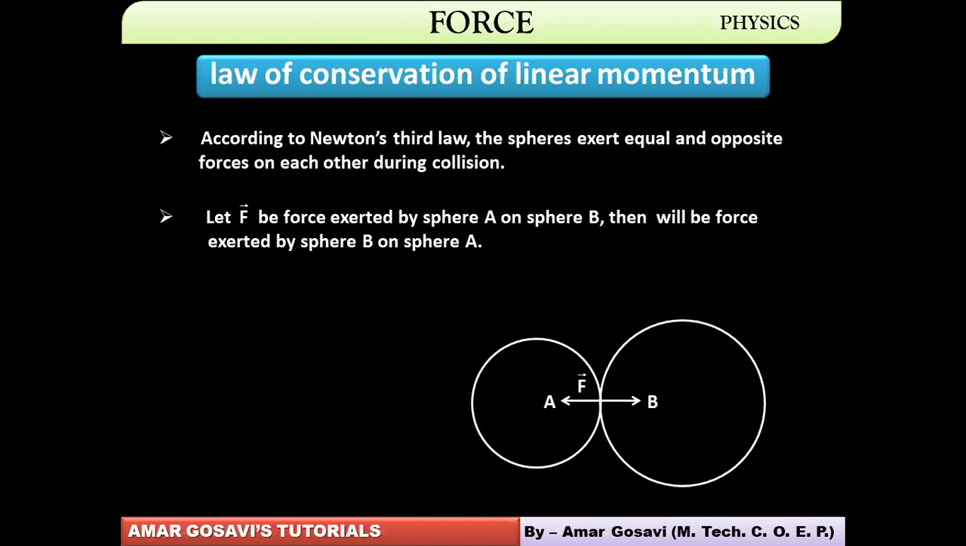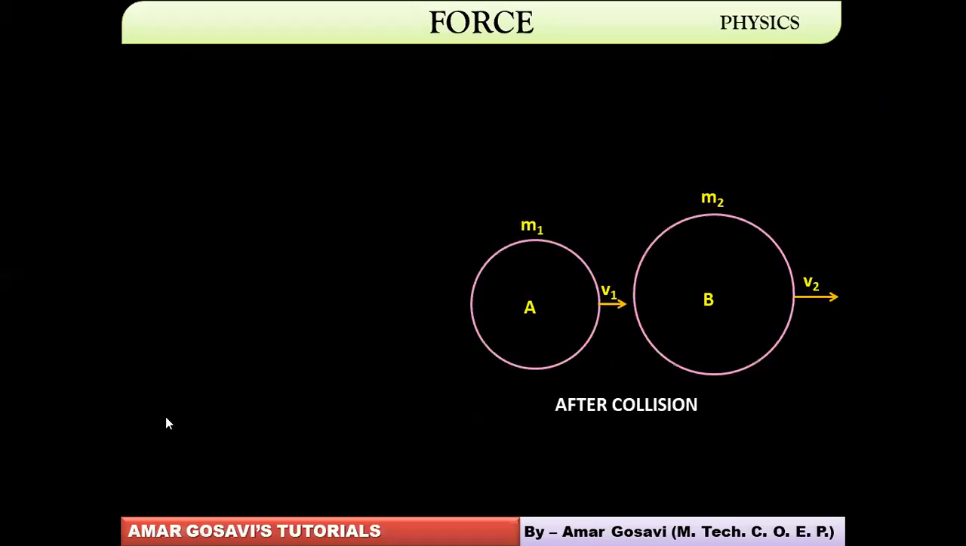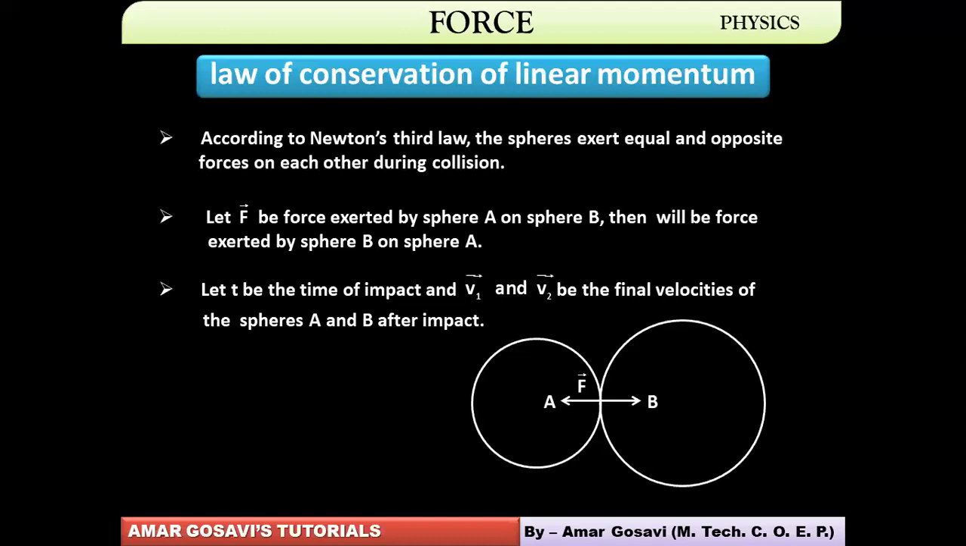So let's say F be the force exerted by sphere A on B. Then the force exerted by B on sphere A will be minus F. Let T be the time of impact. So when I say T is the time of impact, that means for time T, they stay in touch with each other. And after impact, obviously they will start moving with different final velocities. So let these velocities be v1 bar and v2 bar for both the spheres. So this is the situation which is happening during collision. Please make a note of it before we start framing equations for the given situations.